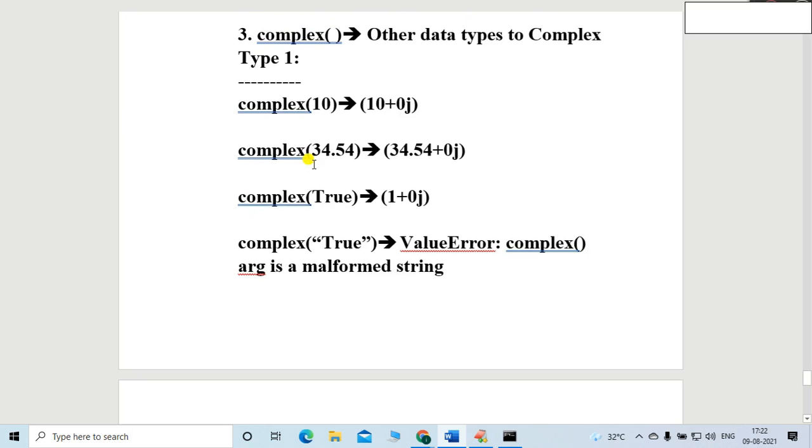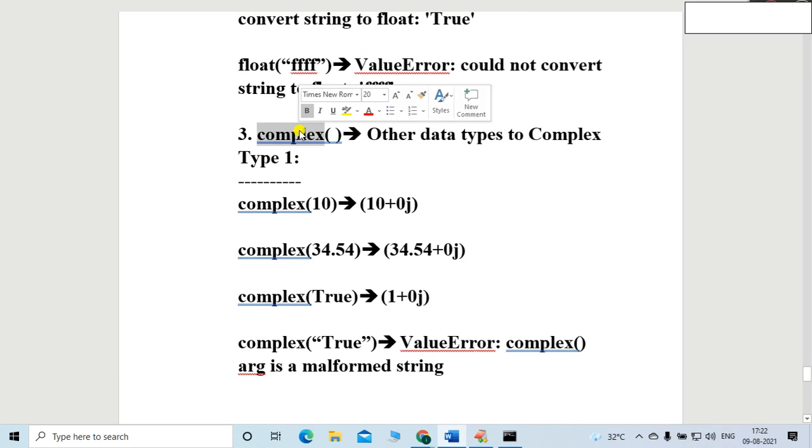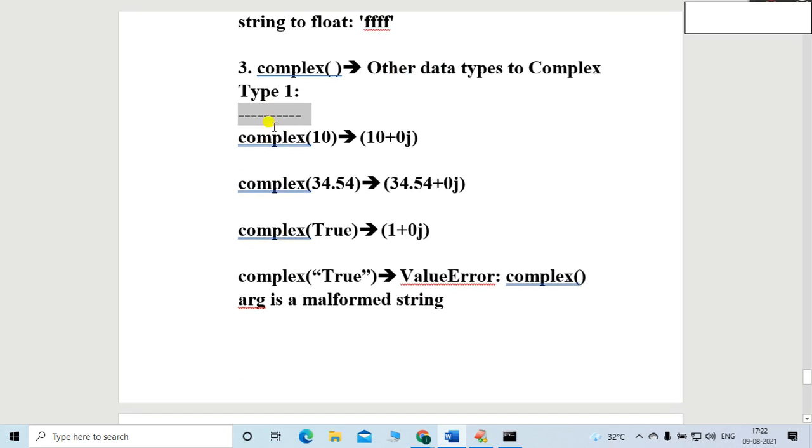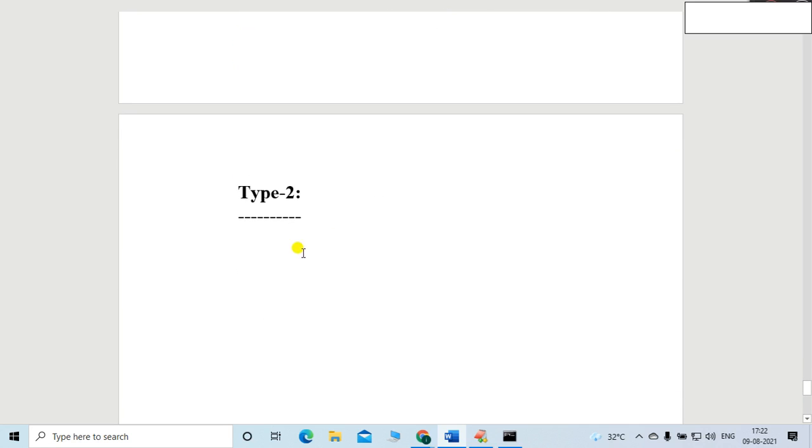So I am just talking about the complex function, friends. I'm talking about the complex function, conversion of other data type to the complex, that I'm covering. Okay, so it is a type 1. Why is it type 1? Whatever the examples we discussed for the complex, why is it a type 1? It is type 1 because we are providing the single value here, right? Now we are providing the two values. That's why it is a type 2.